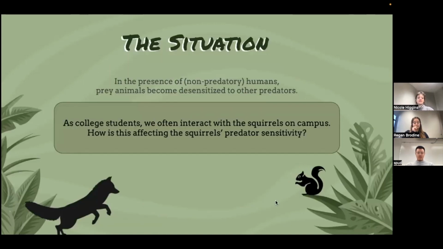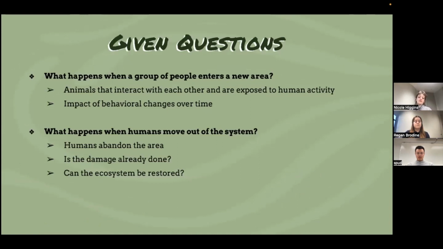So the situation is that in the presence of non-predatory humans, prey animals become desensitized to other predators. As college students, we often interact with the squirrels on campus, and we wonder, how is this affecting the squirrel's predator sensitivity? The given questions that we're looking to answer are: what happens when a group of people enters a new area? Animals that interact with each other are exposed to human activity, and we think about the impact of those behavioral changes over time.